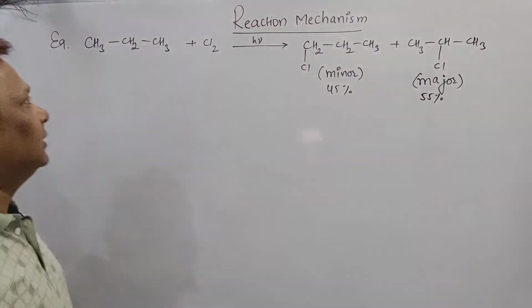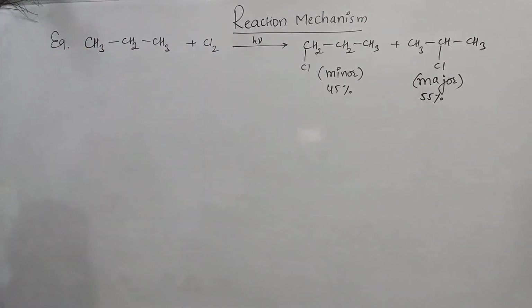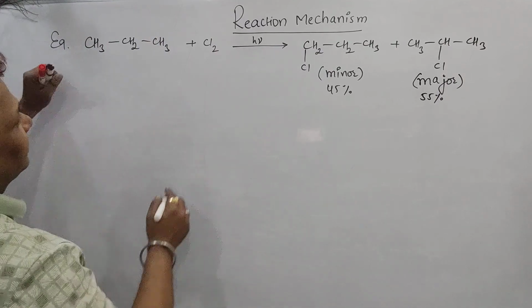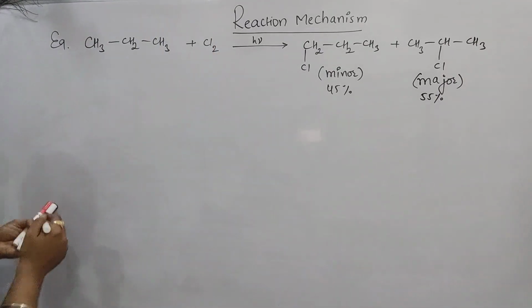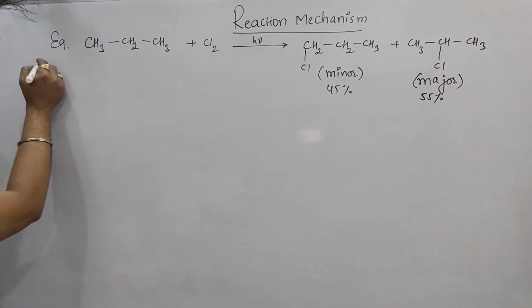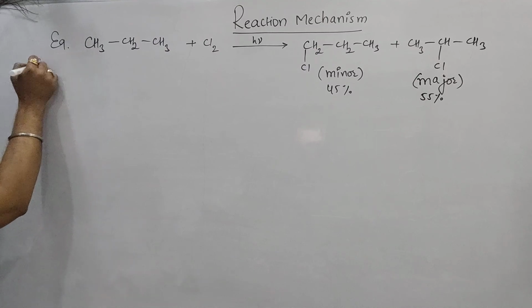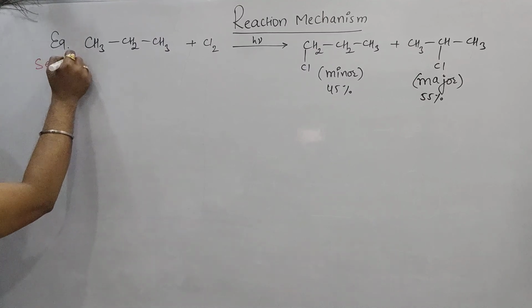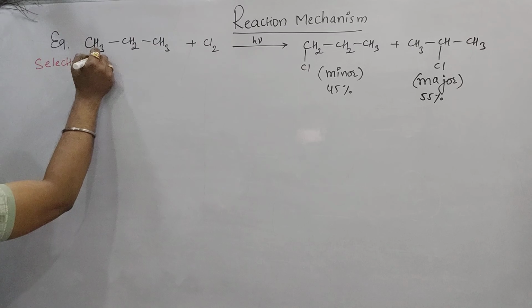Listen to me. In this reaction, addition of chlorine will be there. For that we should know the term called the selectivity ratio. Listen here, I am going to write it. This ratio is called the selectivity ratio.